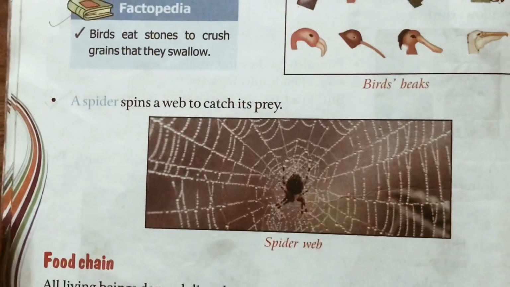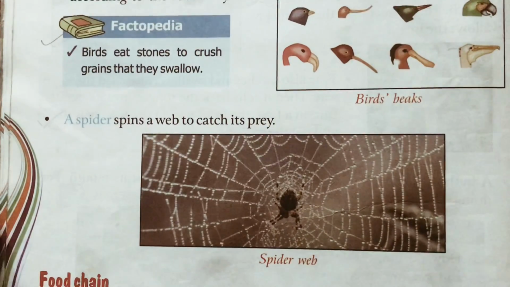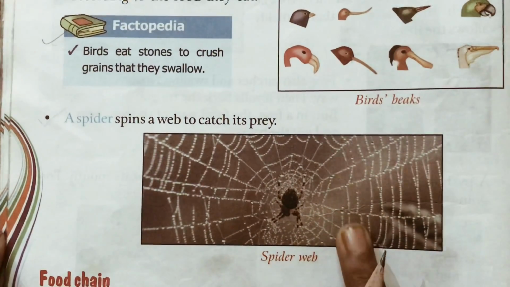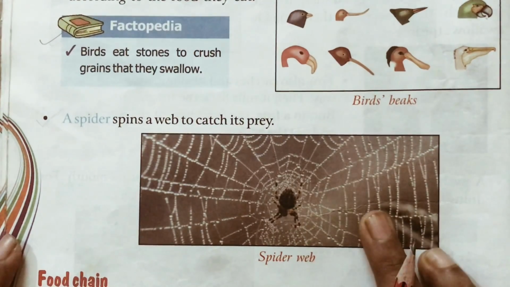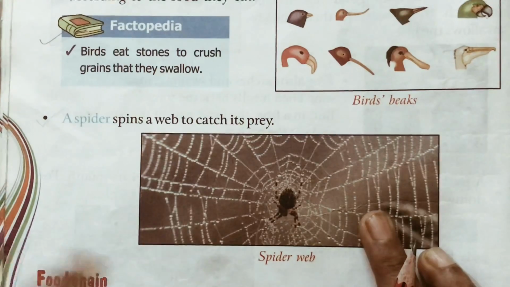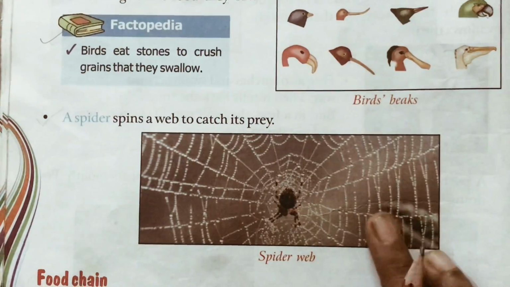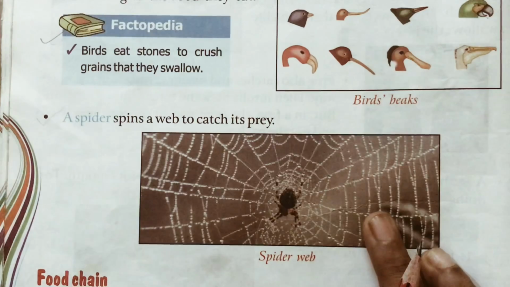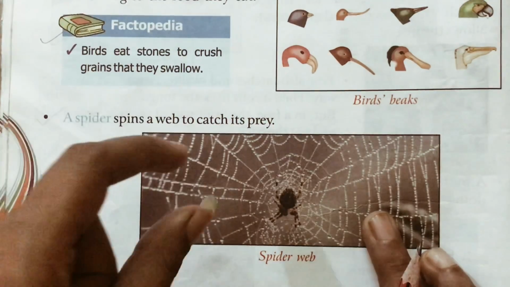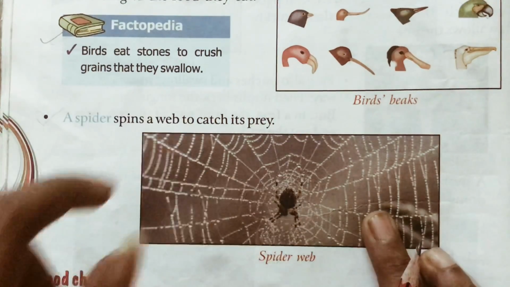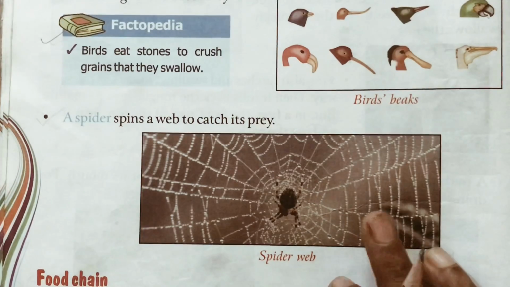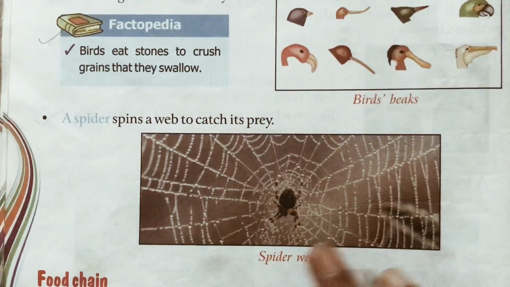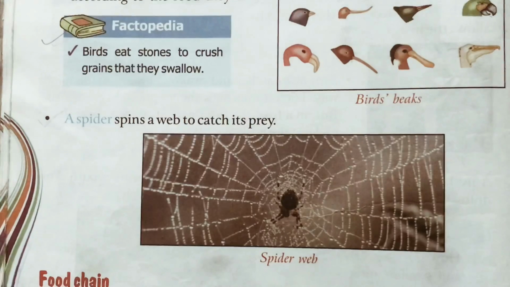And a spider spins a web to catch its prey. I think all of you have seen this in your house. Any insect gets trapped in the web. Now children, they cannot get out of this web. If any ant or any insect gets trapped in this web, it is very difficult for it to get out. And later the spider eats that.